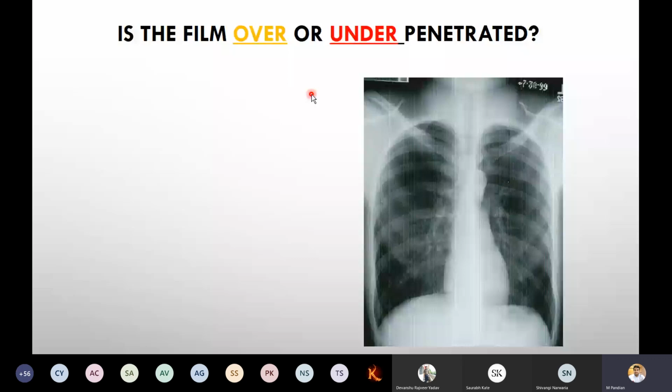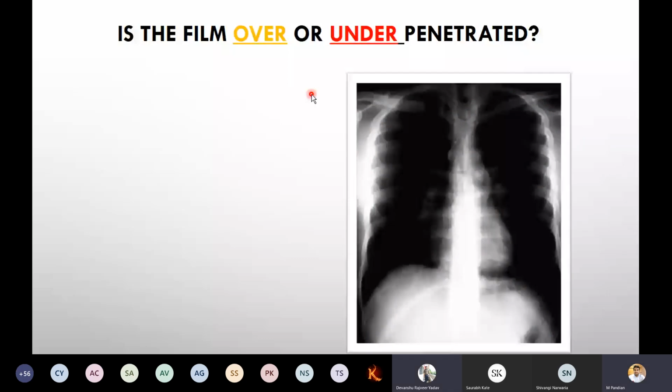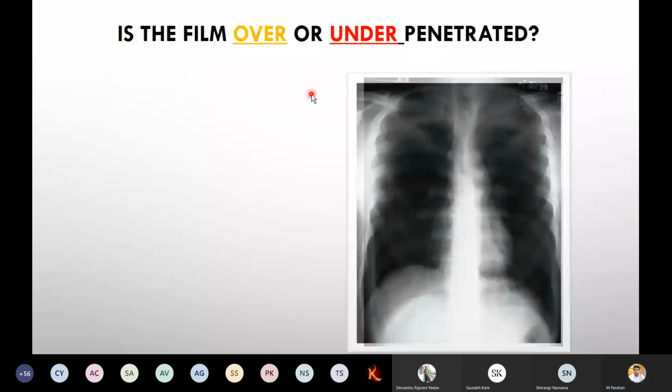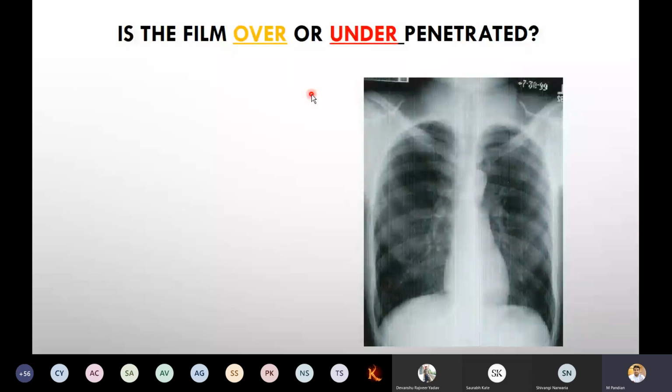Anyone? Which is over-penetration? First is over. This one is the over-penetration. Now can you see anything? I can't see the ribs properly. I can't see where is the hilum, where is the clavicle head. So it will be confusion. We should not do this. If you get such films, we have to discard them and repeat the procedure again. So this is the under one.